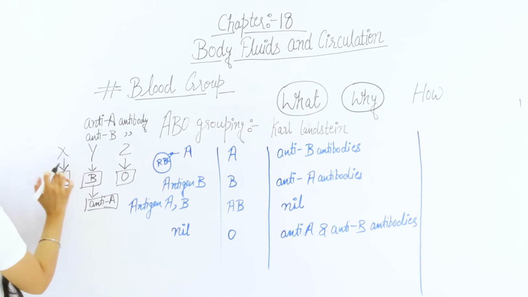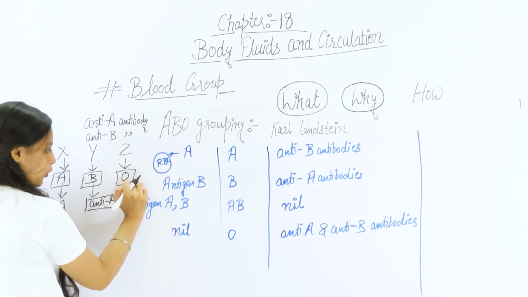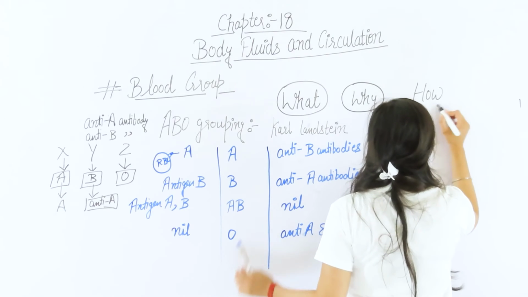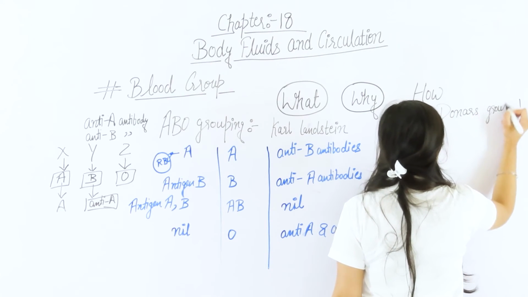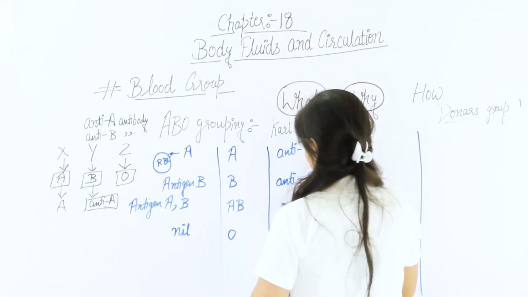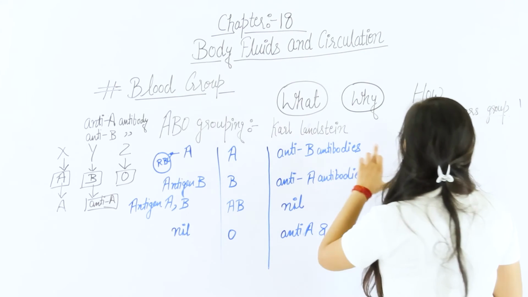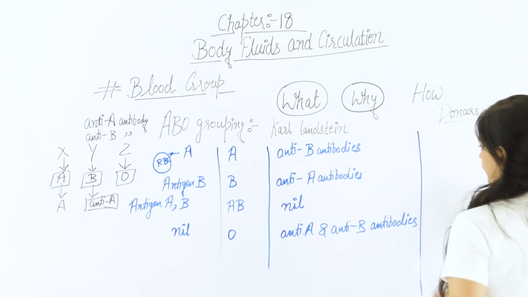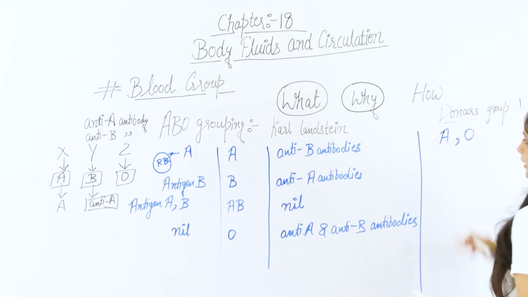So the person with blood group A can accept the blood from A and from blood group O. Similarly, here you can understand the donor groups. The person with blood group A can accept the blood from which donor? From A only and from O.